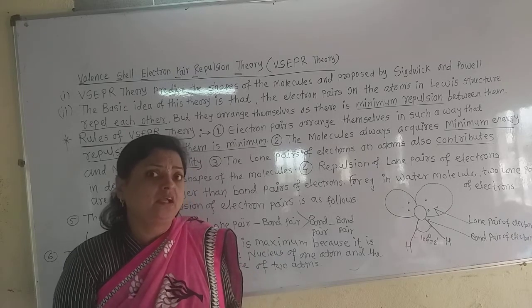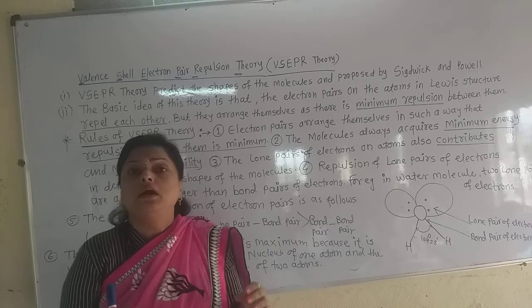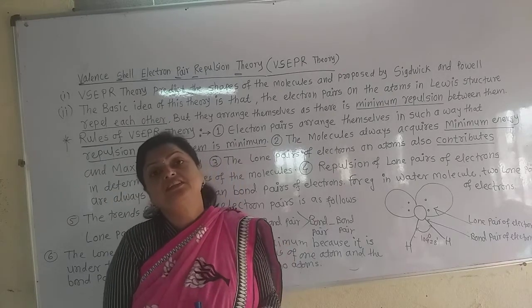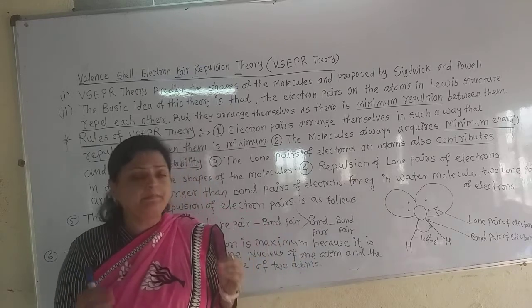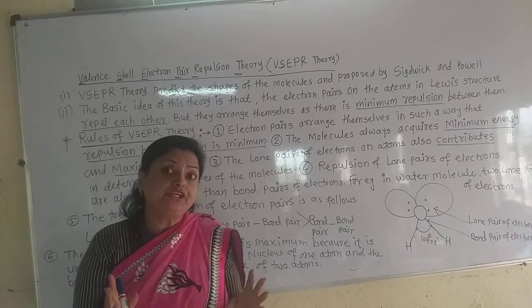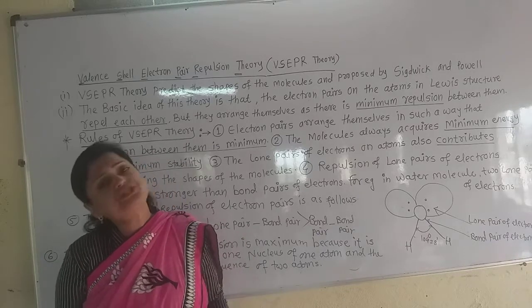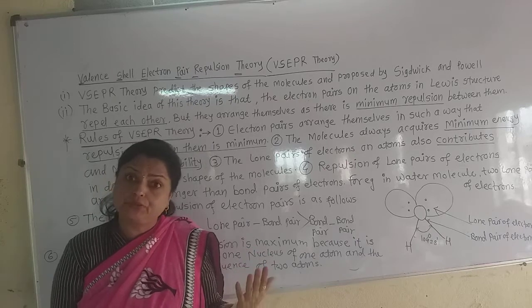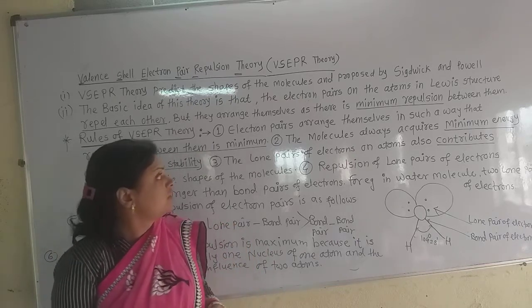But still the lone pairs or bond pairs of electrons arrange themselves in such a way that the repulsion is minimized, for the stability of the molecules. They arrange themselves with minimum repulsion between them, and the stability of the molecule remains. So the molecules are stable.